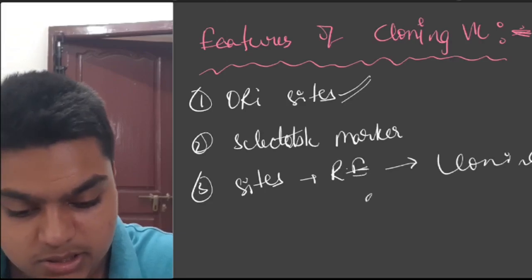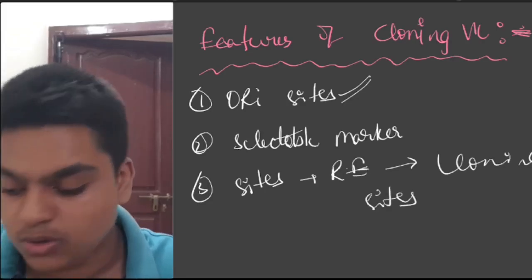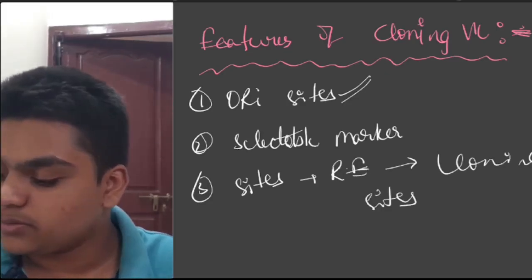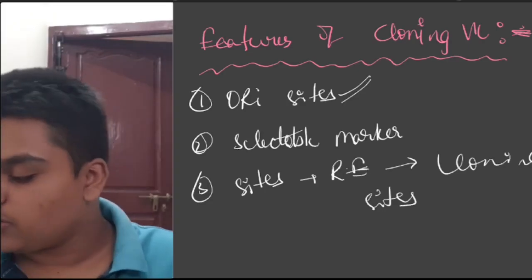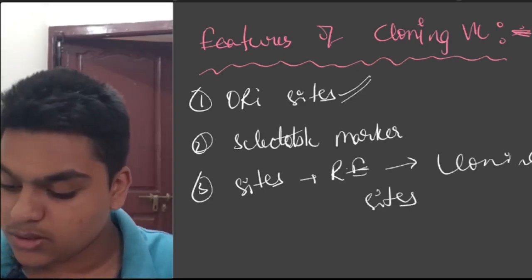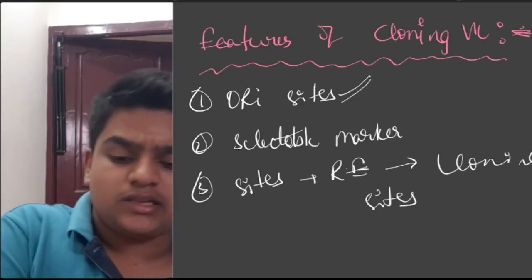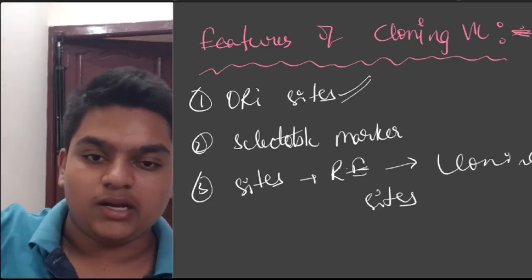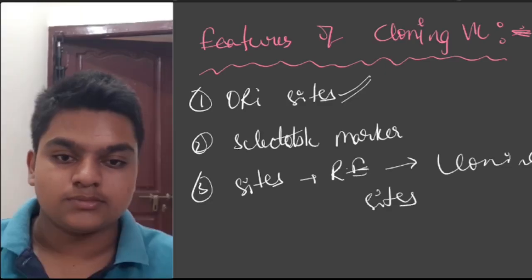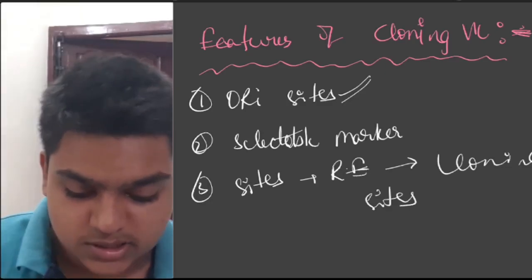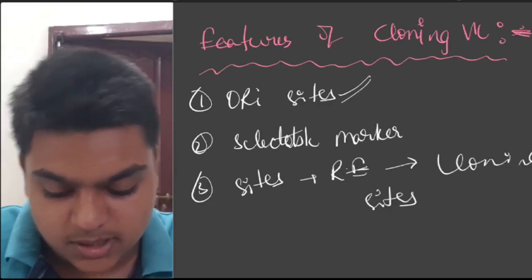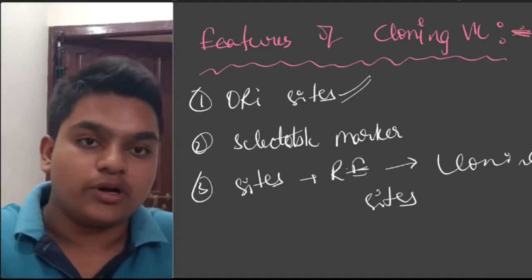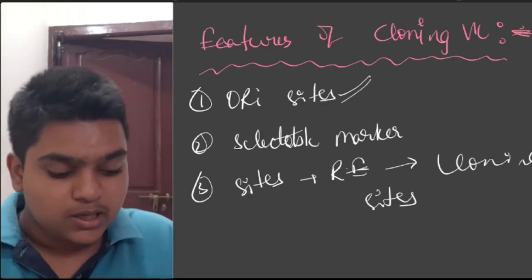These restriction endonuclease sites are only called cloning sites. Okay. Next one, that's it. These are the three key features in order to consider a vector as a cloning vector. Okay. Actually, in our NCERT there is an example given for this vector, in order for us to understand this cloning vectors topic very easily.